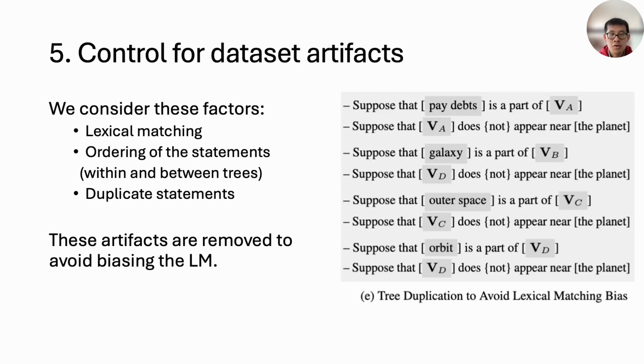Step 5 is to control for dataset artifacts. We consider the following factors while setting up the dataset and try to eliminate as many artifacts as possible. For example, lexical matching. We want the models to make decisions based on the meanings of the sentences rather than the matching of lexical terms. So we duplicate the trees for each answer choice. Additionally, we consider the ordering of the statements both within and between the trees, and we remove the duplicated statements.